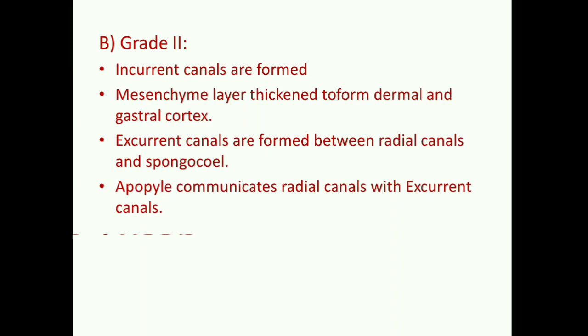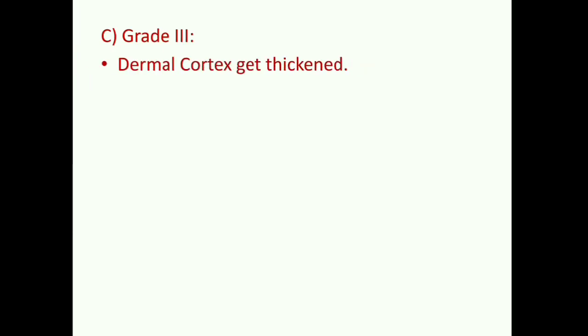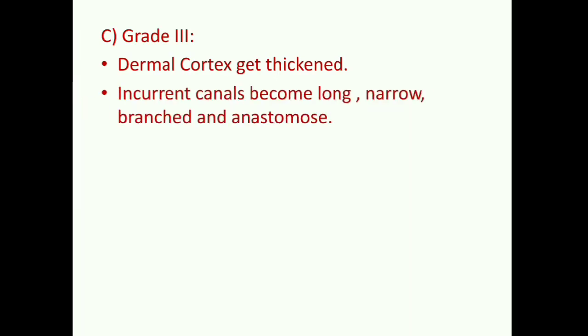It is very commonly seen in Sycon or Scypha. The third kind of grade is grade 3. Grade 3 is somewhat more elaborated. In grade 3 syconoid canal system, the dermal cortex becomes more and more thick, and due to thickening of the dermal cortex, incurrent canals become long, narrow, and even get branched. If I say Grantia, it is the most common example showing grade 3 syconoid canal system.